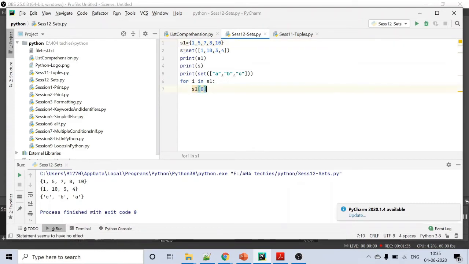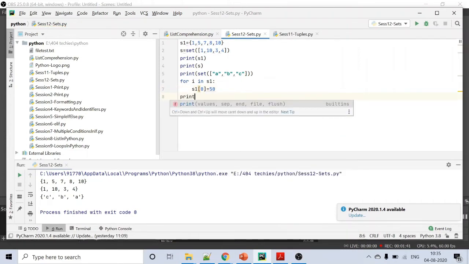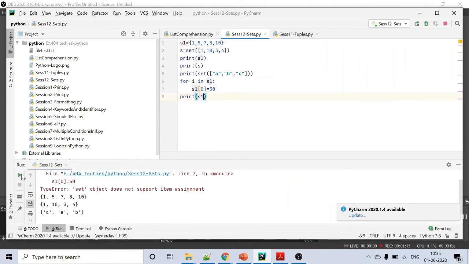I'm changing it to 50. Let's see what happens, and finally I'm printing the updated S1. So now we got an error: the set object does not support item assignment. So like a tuple, you cannot assign data to a set. You cannot change the data inside a set.